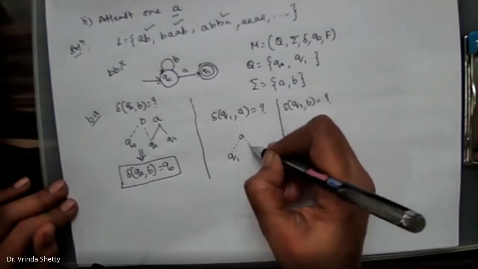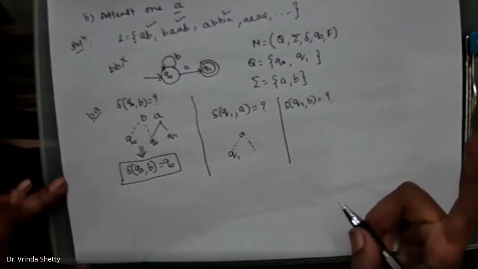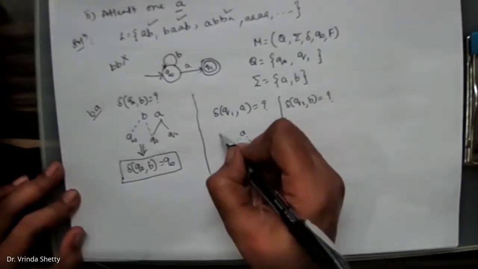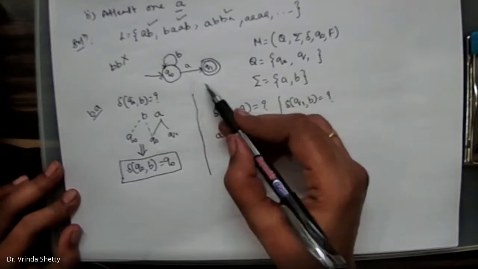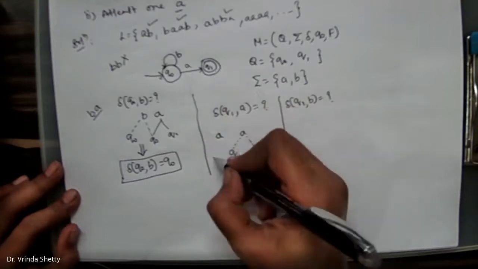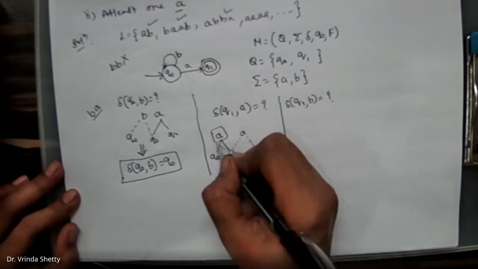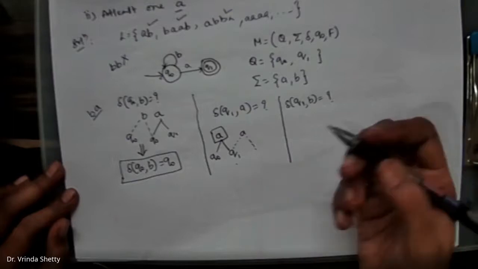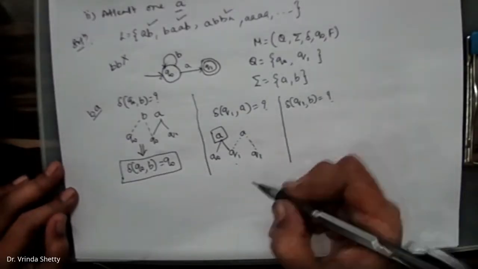Input is A. What does the given problem say? There should be a minimum of 1A, at least 1A should be there. So I'll check whether previously I got at least 1A. Did I get here Q1? Yes. How did I reach Q1? Q naught on A, I have reached Q1. Minimum 1A is there, 1A already I got. So after that, if any number of A's are there, you should be in the final state itself. Our final state is Q1.